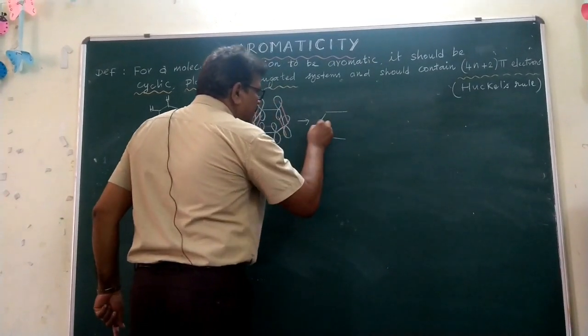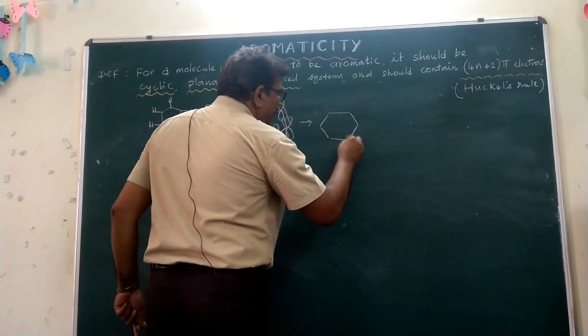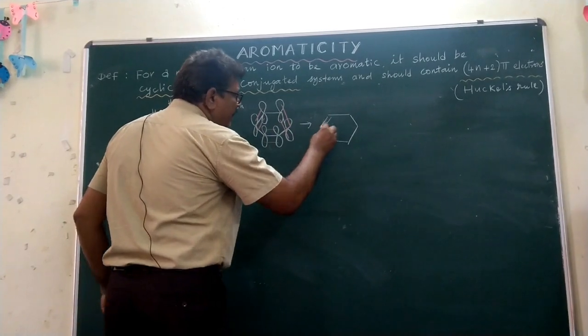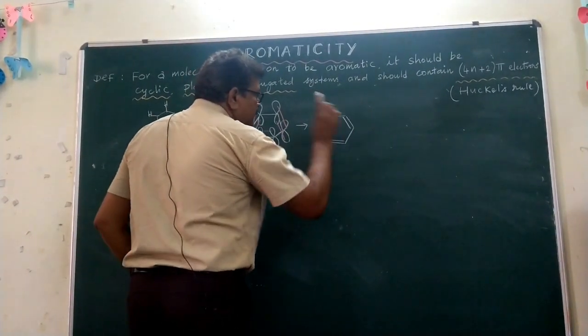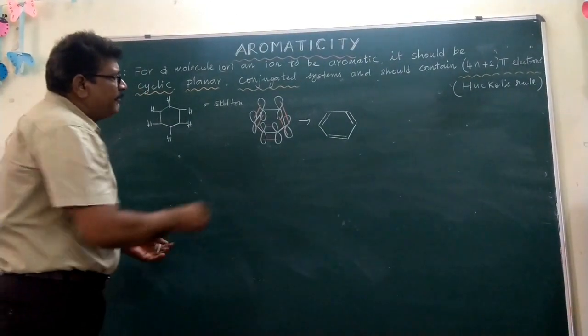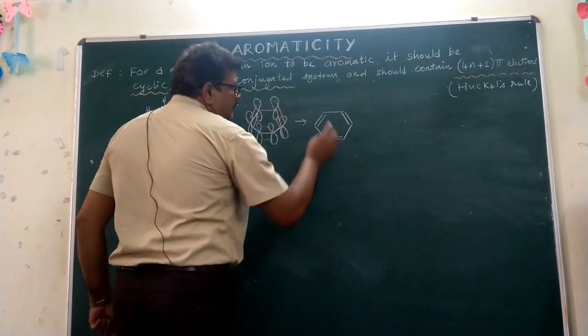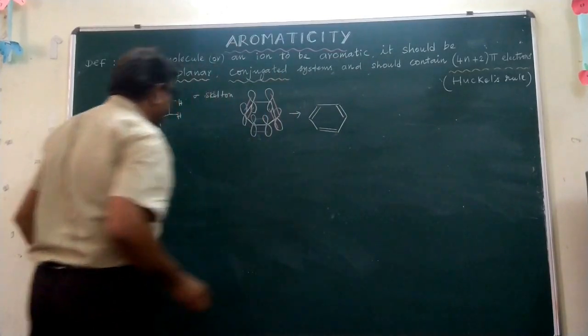So here one pi bond and here another pi bond. These 3 pi bonds form a conjugated system.